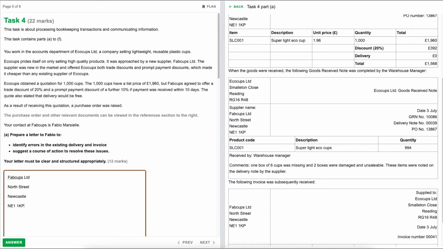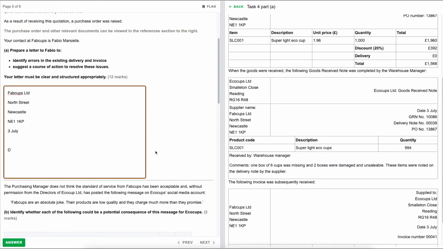That's how we would want to start it out. So let's make sure as well that we've got the date, and then we will greet our contact, which is Fabio. So let's get the date in. The date looks to be the 3rd of July. We don't have a year by the looks of things. That's absolutely fine. Remember, just go with what we have available. It seems to be the 3rd of July. Okay, so now we've got that information, let's start off our email.